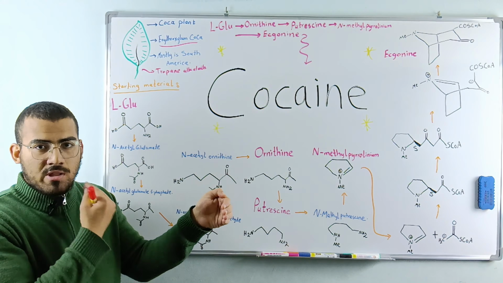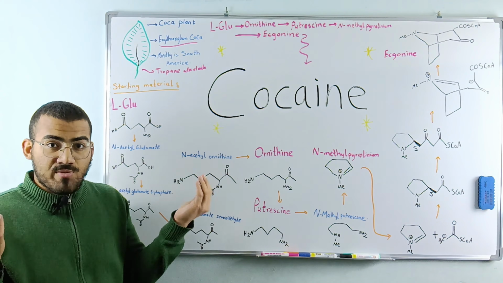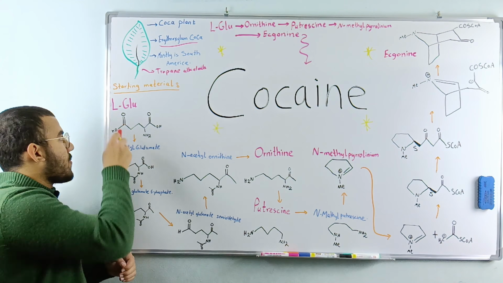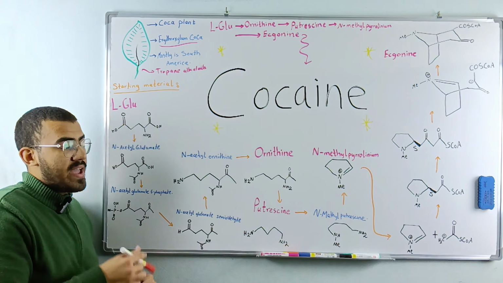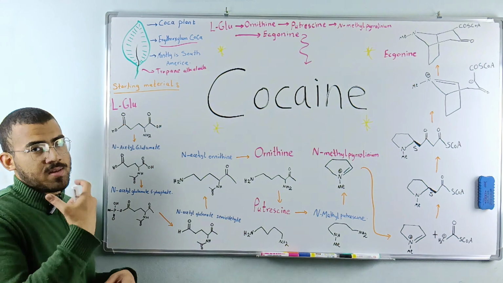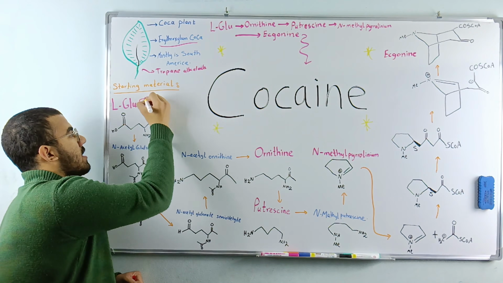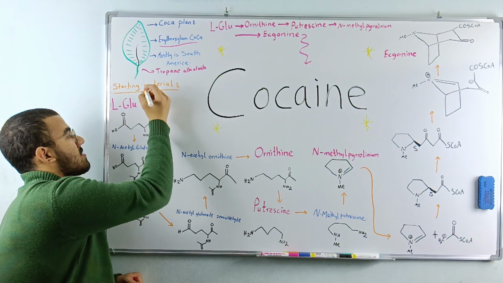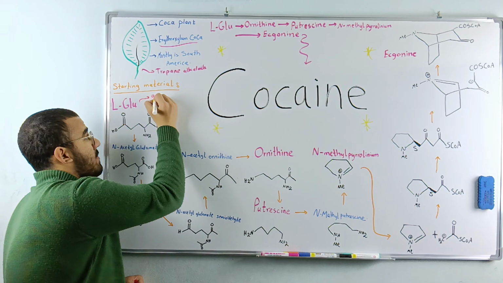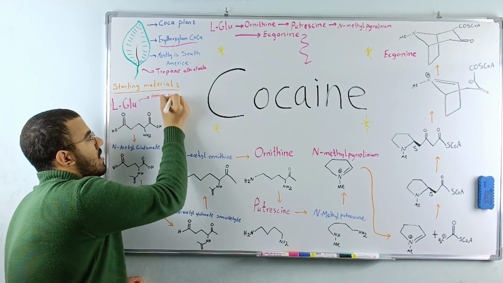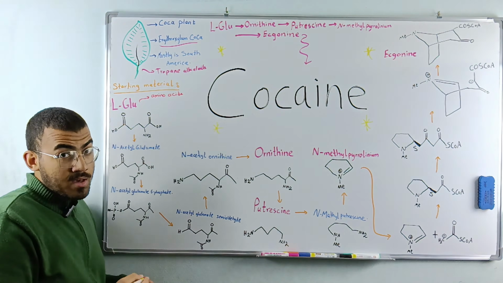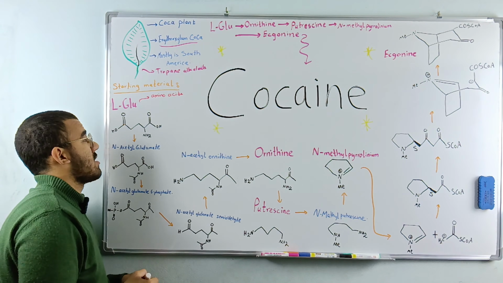It has a certain spatial orientation because it's three-dimensional, right? So this L, which means levorotatory, explains a certain orientation of L-glutamic acid in space. It's abbreviated L-Glu, and it refers to L-glutamic acid, which is an amino acid. Lots of amino acids form proteins, as you probably know.